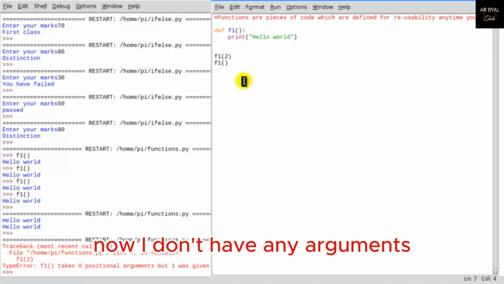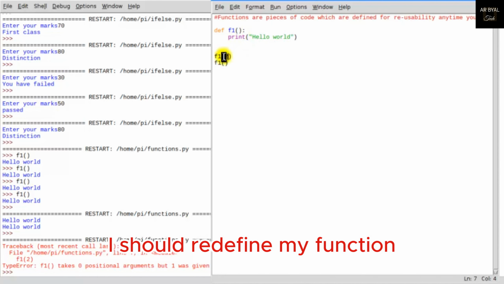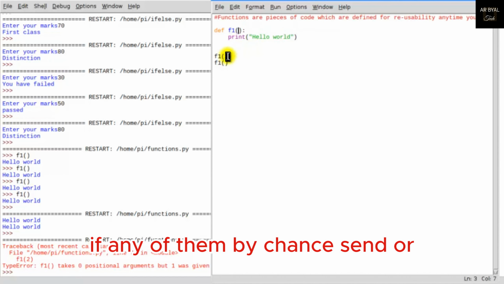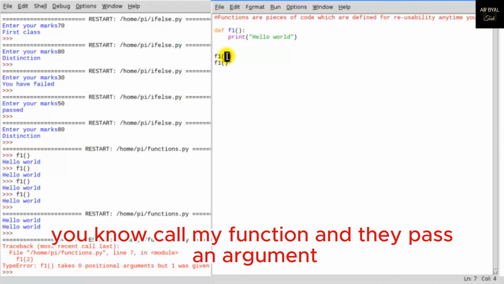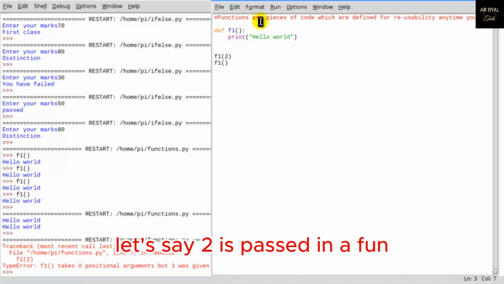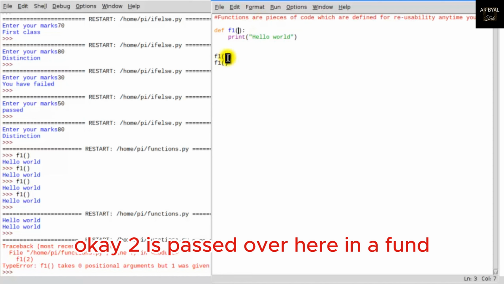Now, I don't have any arguments, so what should I do? I should redefine my function in such a way that if anyone calls my function and passes an argument, I take that into a particular variable. Let's say 2 is passed in f1.